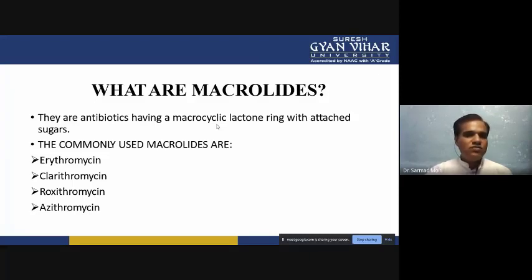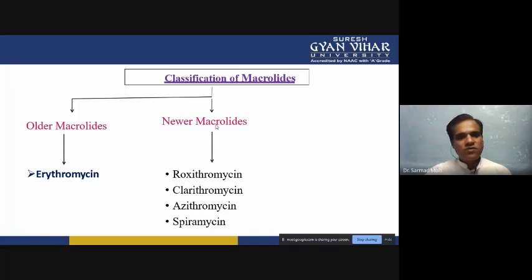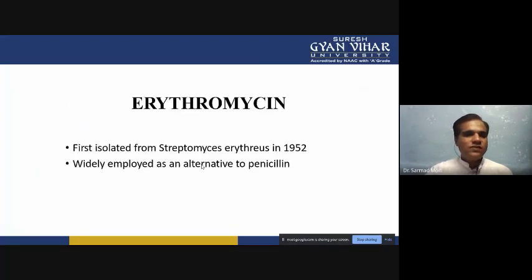Commonly used are erythromycin, clarithromycin, roxithromycin, and azithromycin. The oldest macrolide is erythromycin, and newer macrolides are roxithromycin, clarithromycin, azithromycin, and spiramycin. Erythromycin was first isolated from Streptomyces erythraeus in 1952.